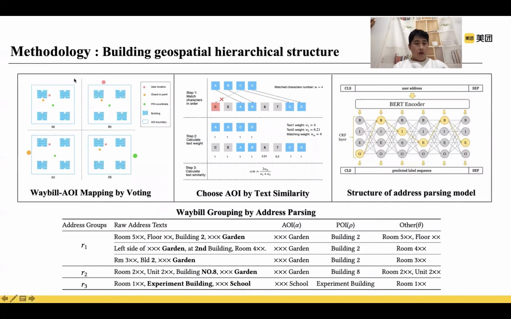The first module of our framework is to build a geospatial hierarchical structure. We launched a voting mechanism and a text similarity algorithm to find which AOI a waybill belongs to, and then use an address parsing model to find the POI name of each waybill. Examples of geospatial hierarchical structure are shown in the table at the bottom. R refers to the address groups. Waybills of the same address group share the same AOI name and POI name.